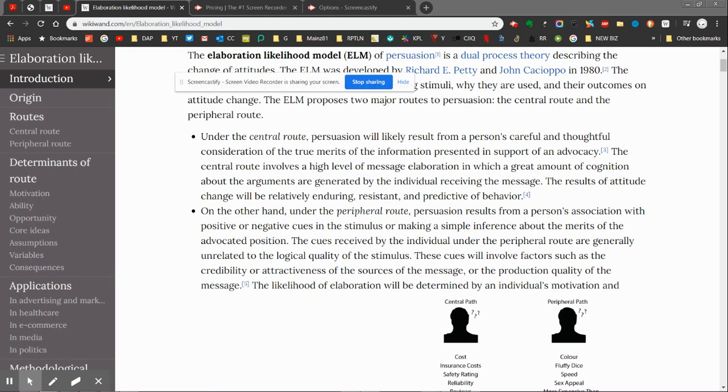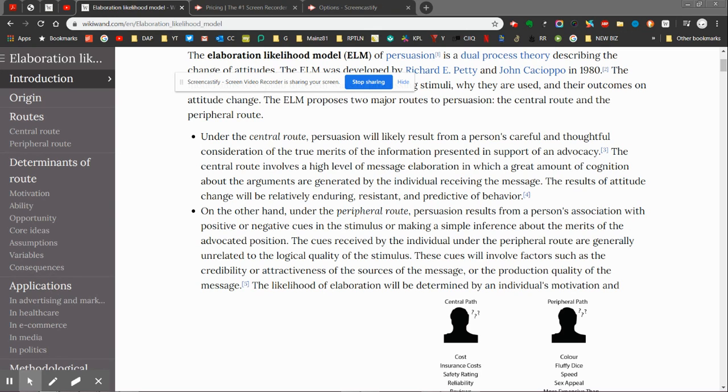But if you're talking to someone who doesn't care about cars, central route processing isn't going to have the effect. For them, you want to show them car commercials where they're with their friends at the beach, because they're using the peripheral route. Persuasion results from a person's association with positive or negative cues in the information, or the car ad or whatever, or making a simple inference about the merits of an advocated position.